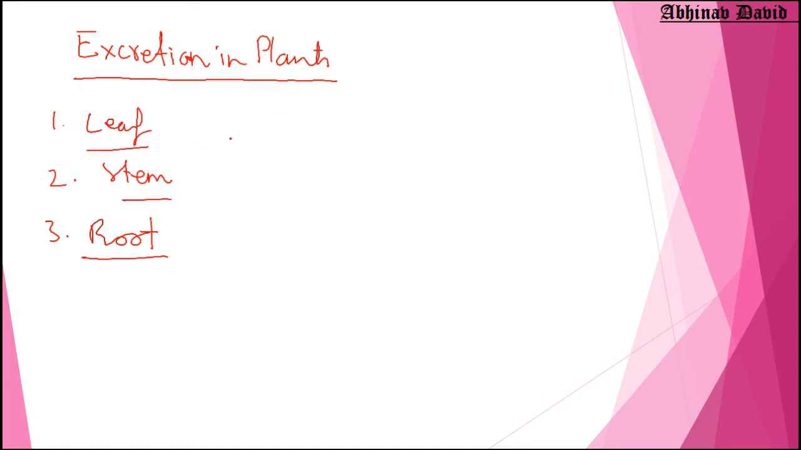Basically we have a proper well organized excretory system present in our body, but plants do not have a well defined excretory system. So every part of the plant is responsible for its own excretion. So what does the leaf excrete? That we are going to see. What does the stem excrete? And what does the root excrete?